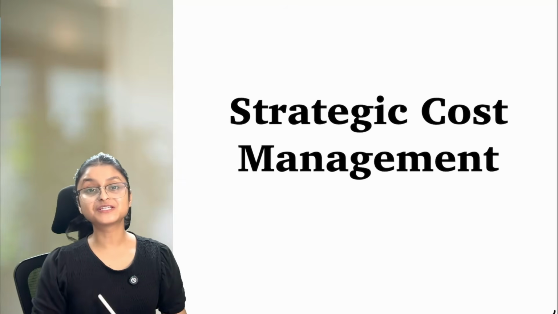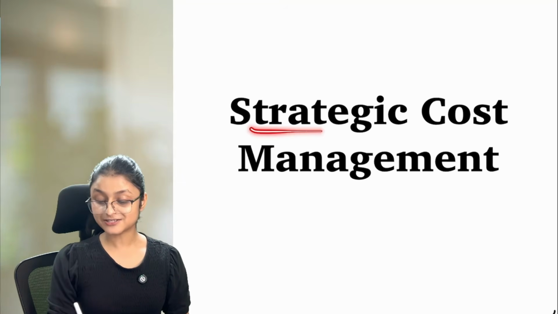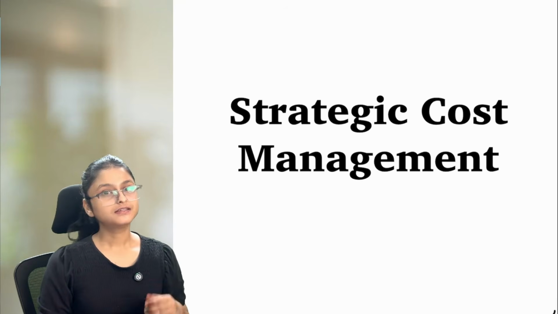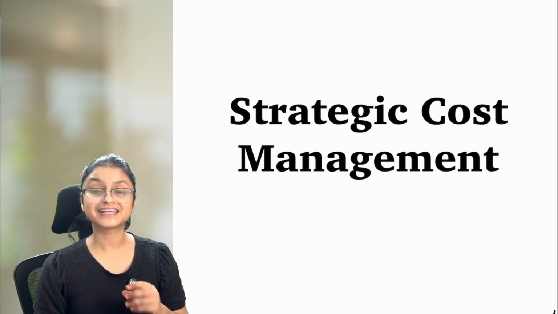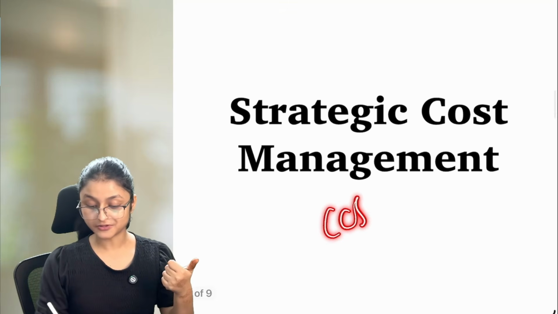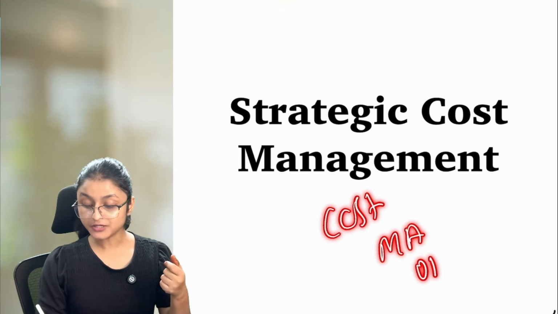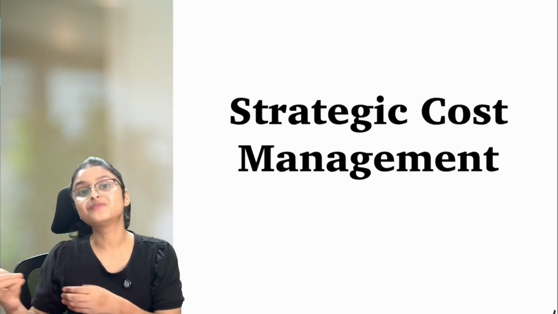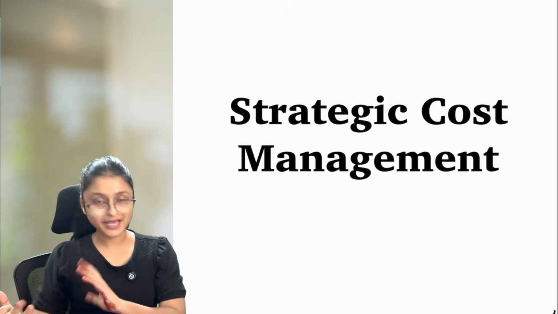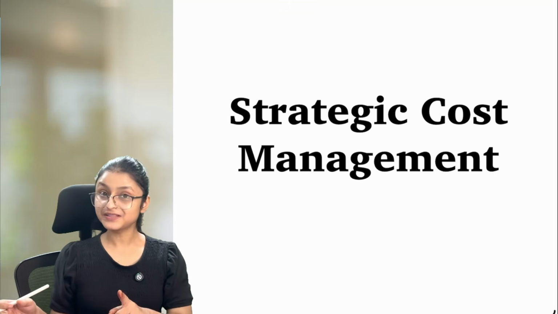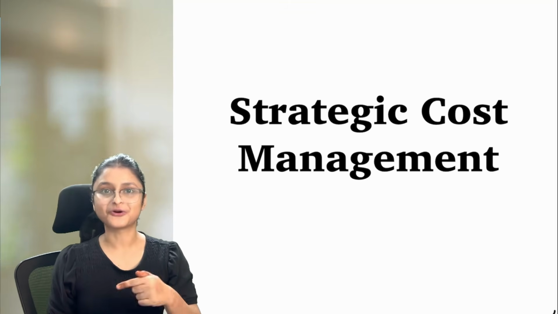Everyone, from today onwards we are starting with our new subject, that is Strategic Cost Management, paper number 16 of your CMA final. Now this subject is interestingly an advanced version of 3 different subjects of your CMA Inter, that is Cost Accounting, Management Accounting and OMSM. Plus with that, there are a lot of new topics in this subject. Now today I'm here to make you understand how we are going to approach this subject, and with that we are also going to start a new topic today.